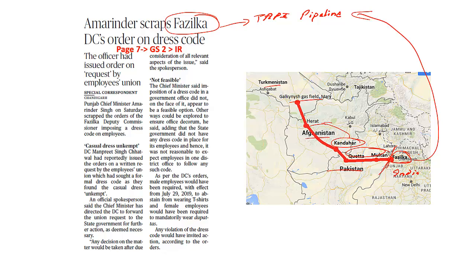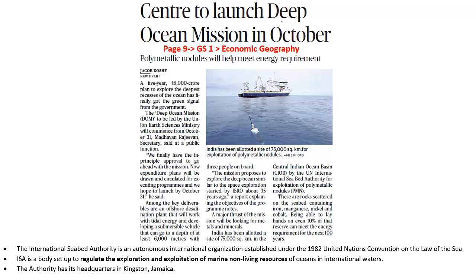Now let's look into the next article. This article here is speaking about the Deep Ocean Mission. This is a major initiative of the Ministry of Earth Sciences under the Government of India. What is the major objective of this mission? This mission has a major objective of helping India improve its ocean research. So what does this mission basically want to do? How does it want to conduct its operations? This will incorporate a number of technologies like deep sea mining, underwater vehicles, underwater robotics, and it will also explore the ocean climate change